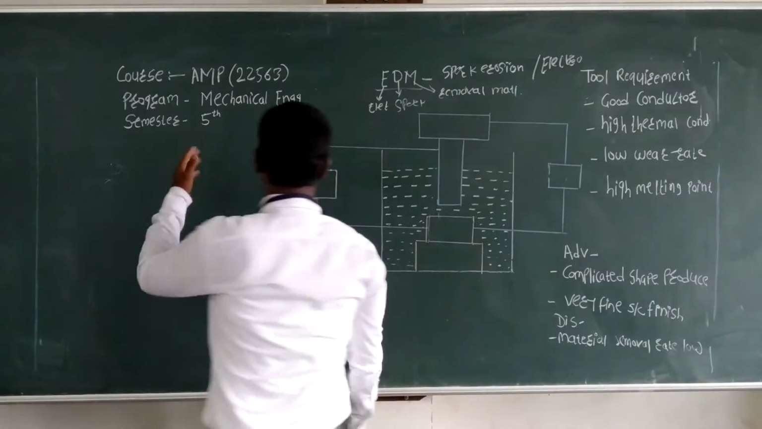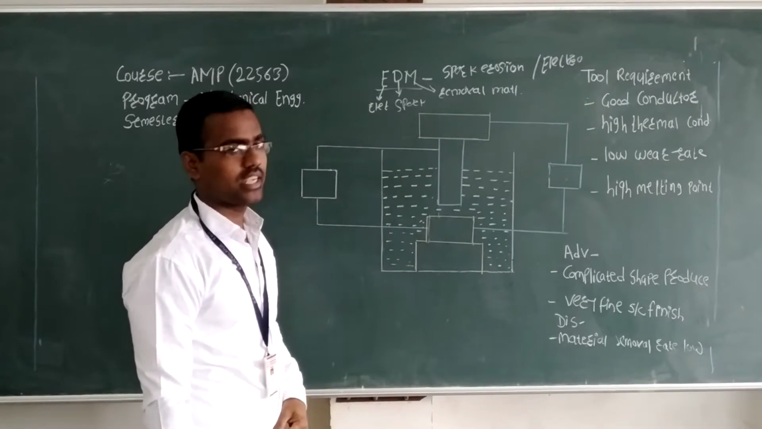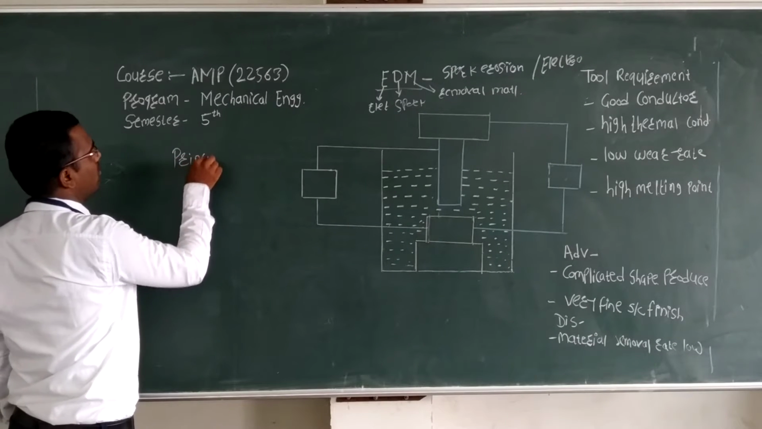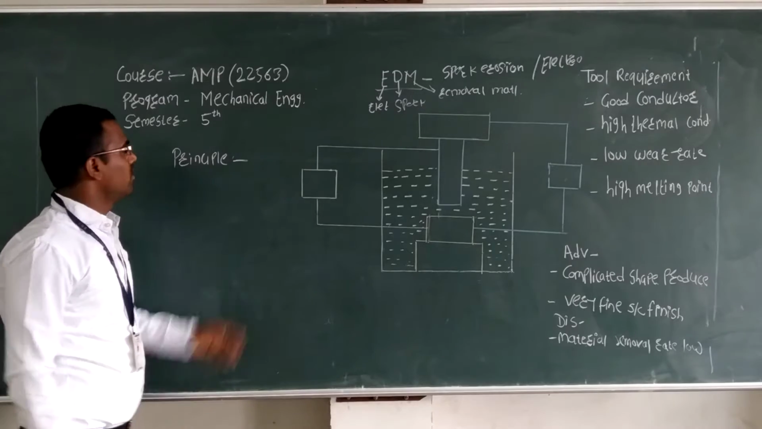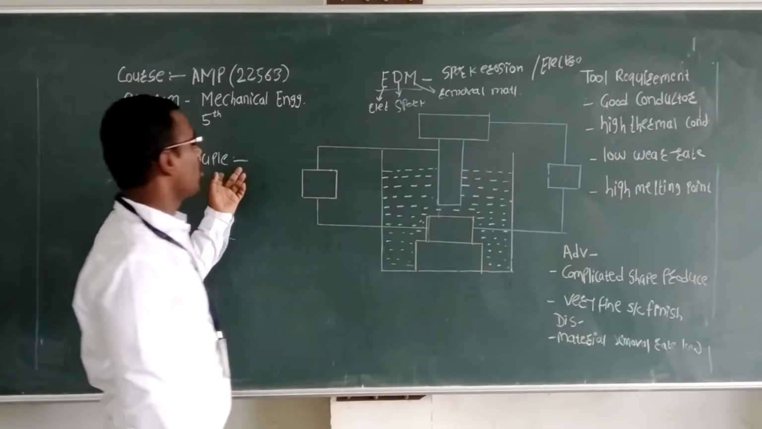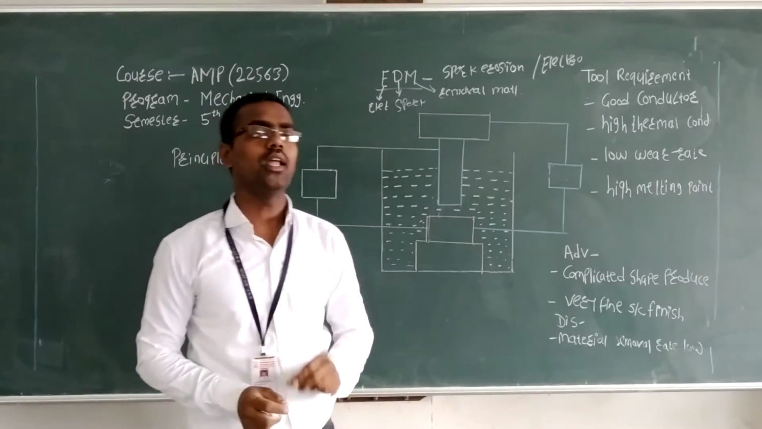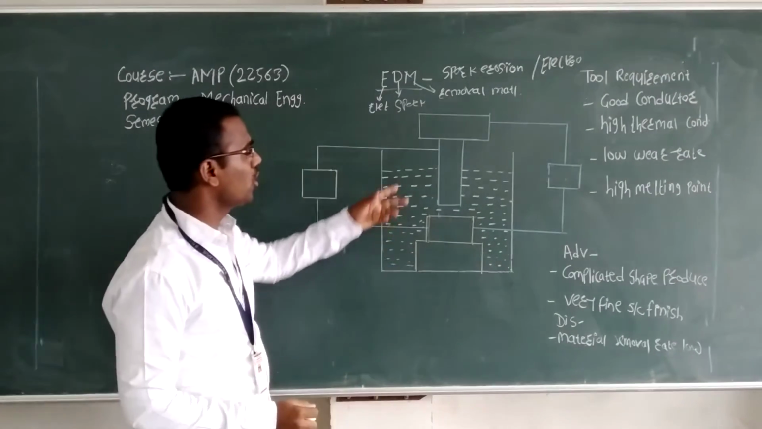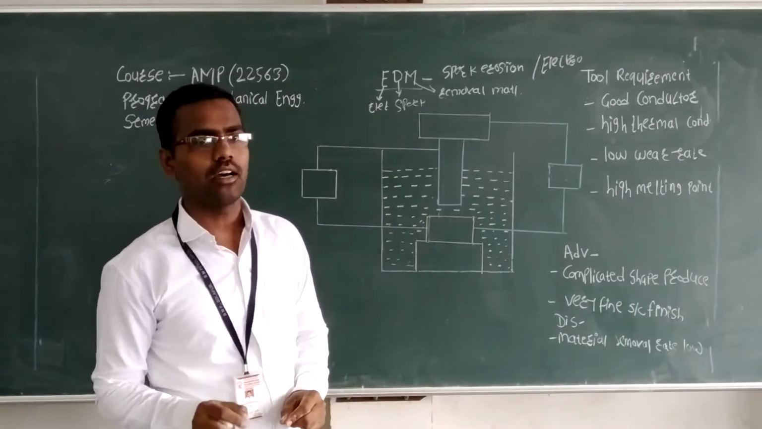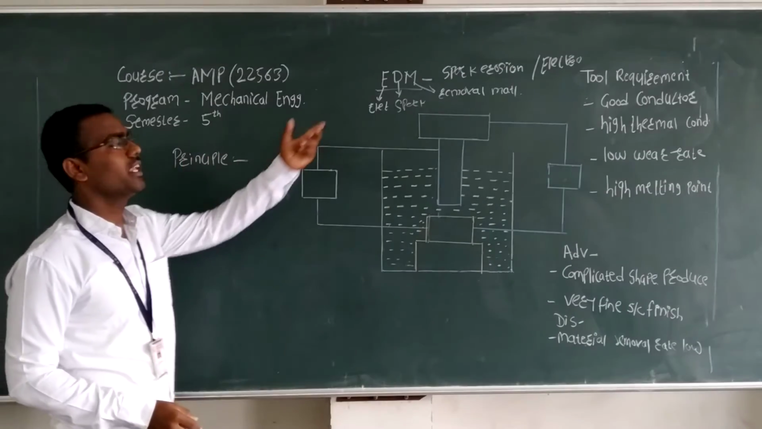Step by step, we will see how the electrical discharge machining process works. Before that, we start with the principle. What is the principle of electrical discharge machining? Whenever two electrical elements are connected or come close to each other, at that time some material will be removed. That is the basic principle behind electrical discharge machining.